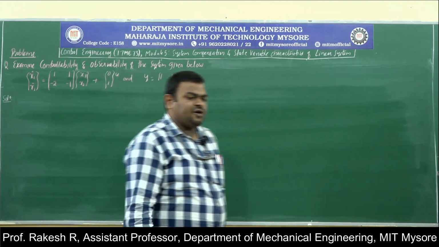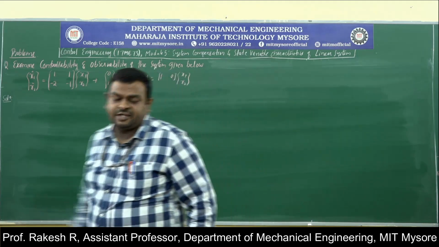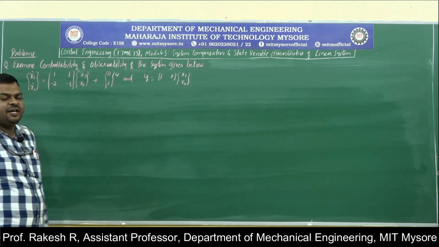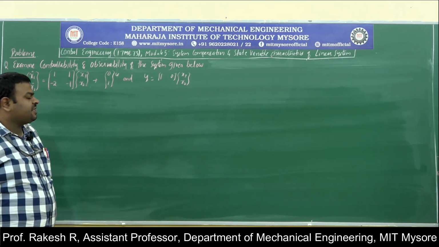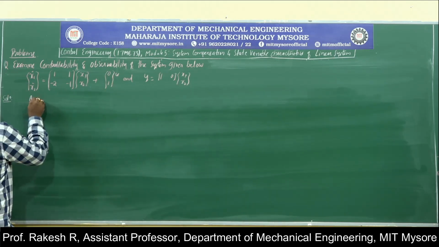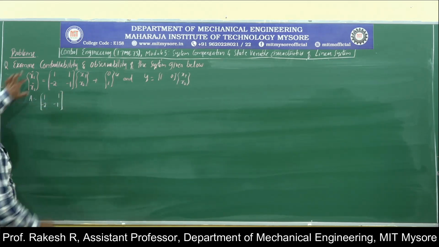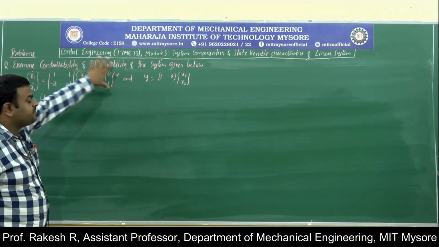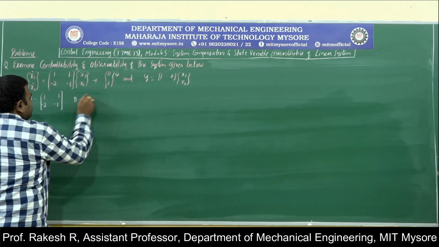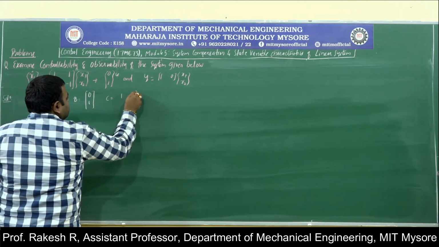Let us solve one more problem to understand controllability and observability tests. Again the same thing. Here they have given two state equations. You have to first find out A, B and C. First I will write the matrix A, 1, 1, -2, -1. So this is in the form of x dot is equal to Ax plus Bu. So this is A and this is B. B is 0, 1 and what is C? 1, 0.